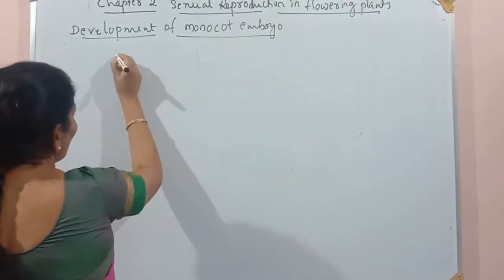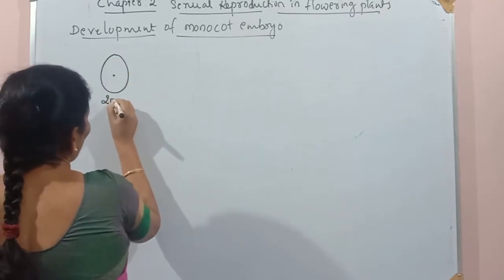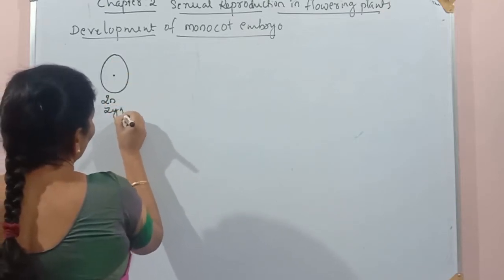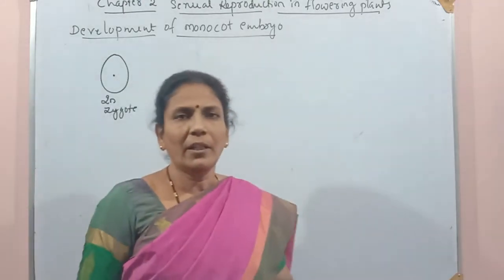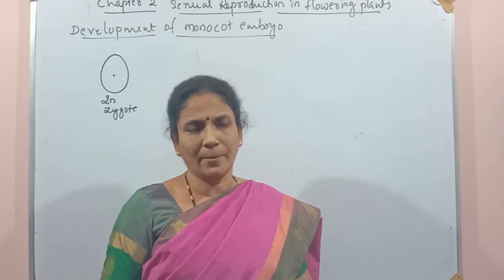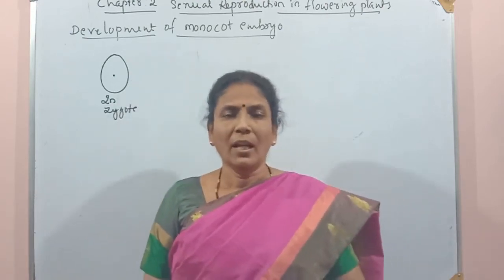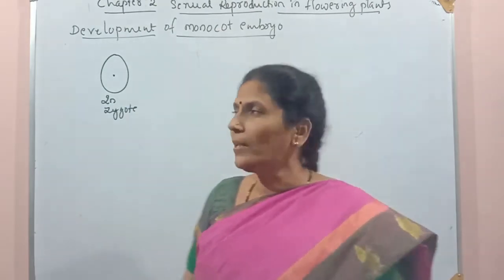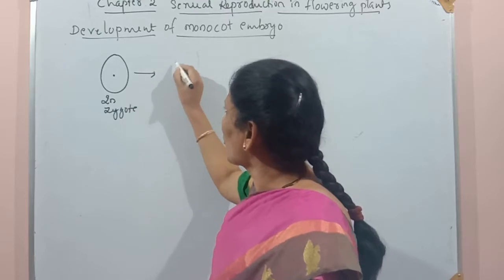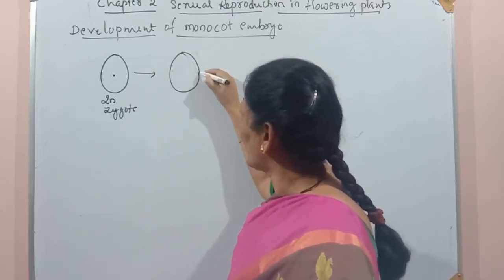The zygote is a single cell which is diploid. The single cell diploid zygote divides into two cells. But one cell divides further and another cell does not divide. And because of that, what happens? Three cells are forming.